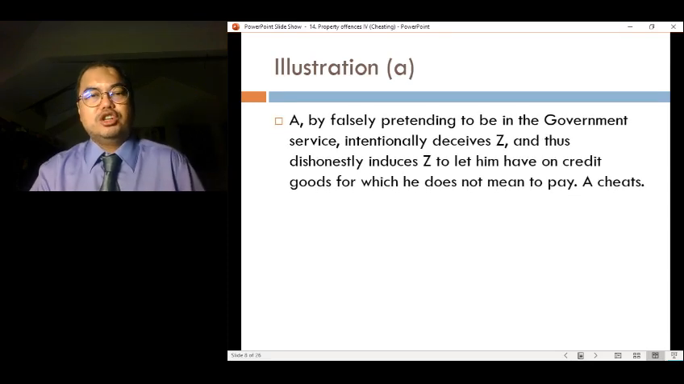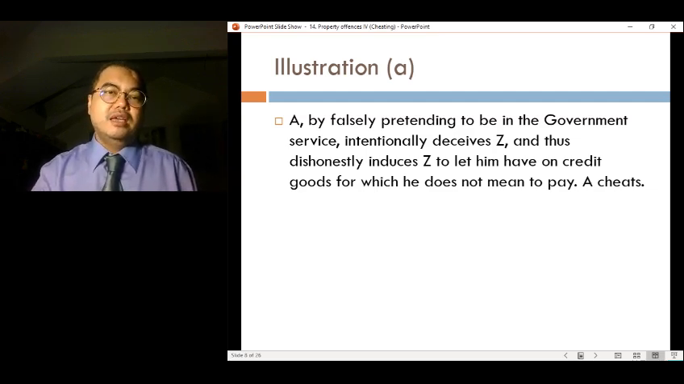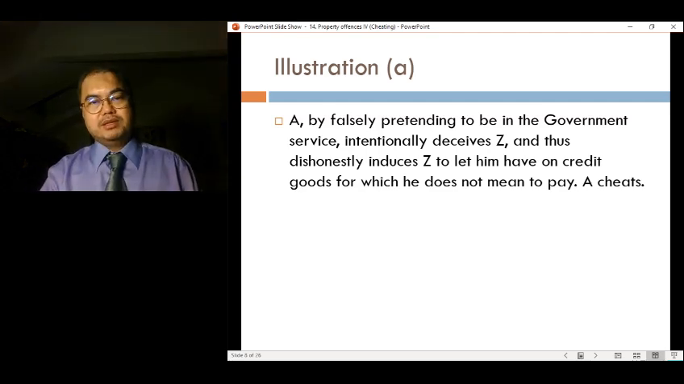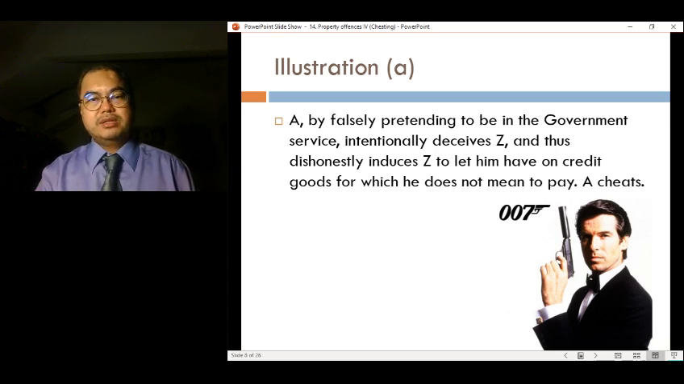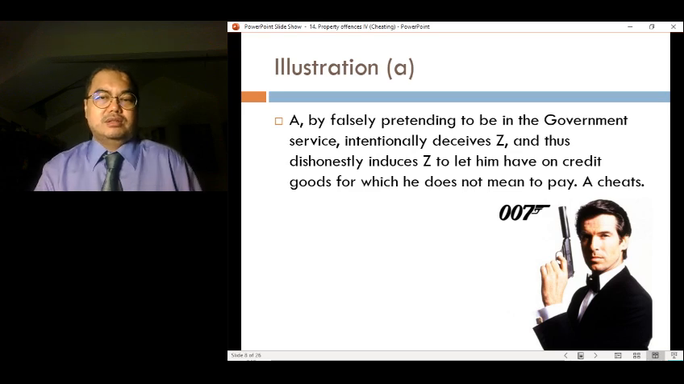So if you look at illustration A for 415, you see the illustrations are very helpful to help us understand these provisions. A, by falsely pretending to be in the government service, maybe he was a secret agent, intentionally deceives Z and thus dishonestly induces Z to let him have on credit goods for which he does not mean to pay. So Z has been deceived and Z let him have goods, let him basically deliver some goods to him which A doesn't mean to pay. So A would have committed cheating.